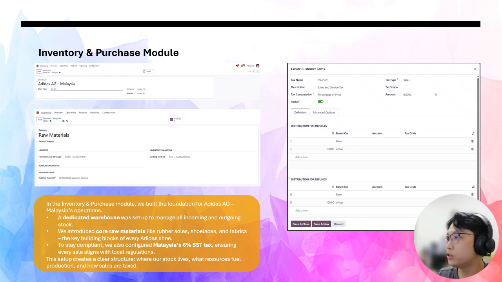Lastly, I configured Malaysia's sales and service tax at 6%. This ensures that every sale we process is fully compliant with local tax law, so the system is not only practical but also legally aligned. In short, this stage set up the backbone of our operations. We know where our stock is, what materials we have, and how sales will be taxed.